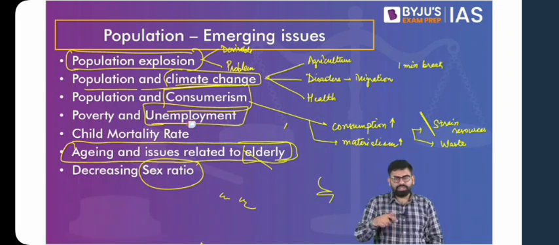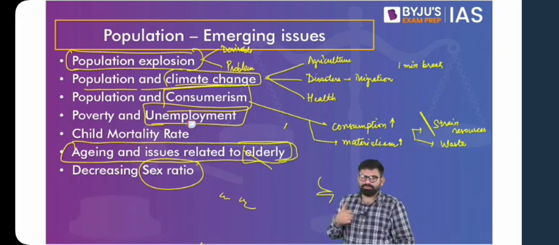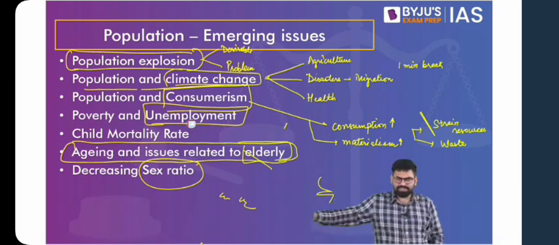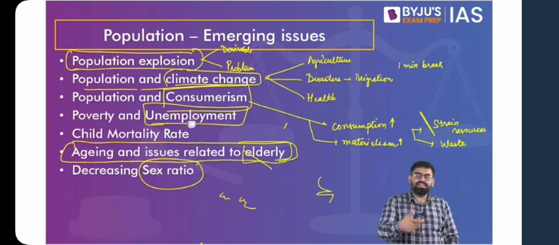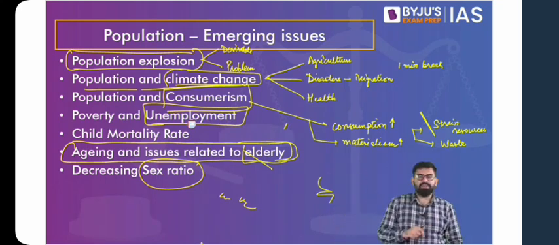So what happens to the rate of unemployment? Because it can be understood that with your population increasing, you'll have more to consume. So one, it will definitely strain your resources, but with an increase in demand for consumption, there'll be an increase in demand for production. So with increased production, you can actually take care of this unemployment. So this is one perspective.